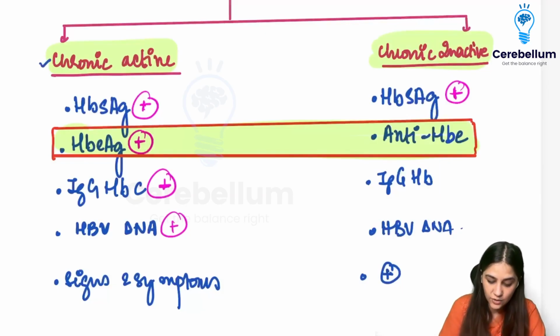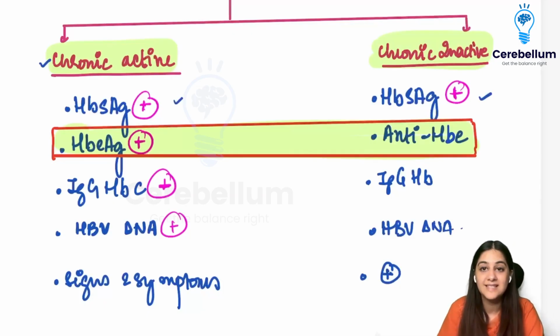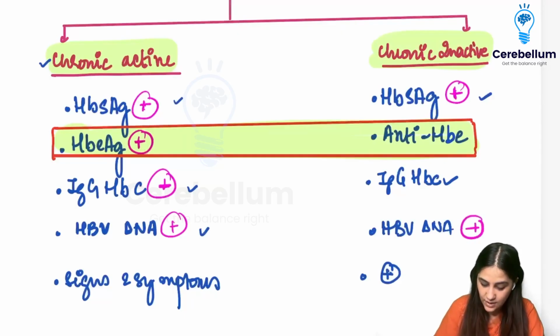So, as I said, chronic is there, so HBs antigen has to be there. IgG anti-HBc is going to be there. It is there here also. HBV DNA is here also. Signs and symptoms are there.